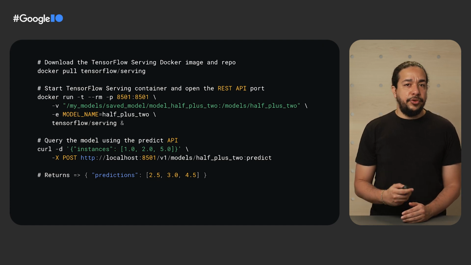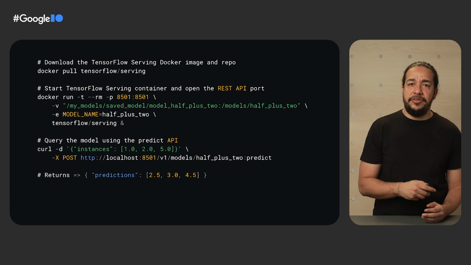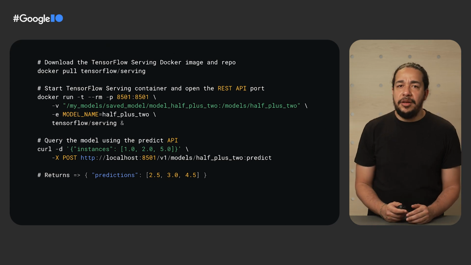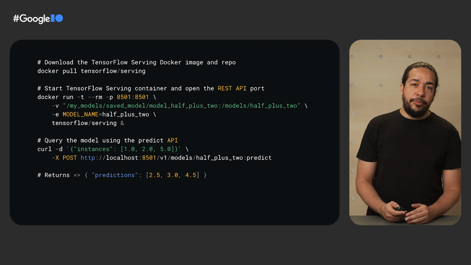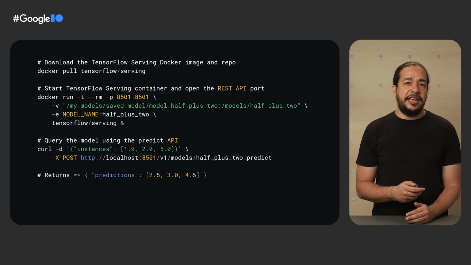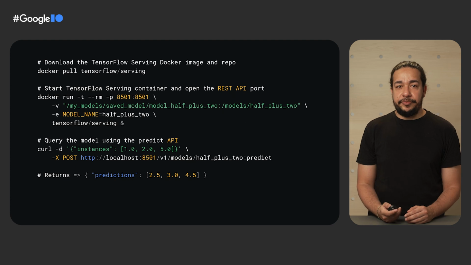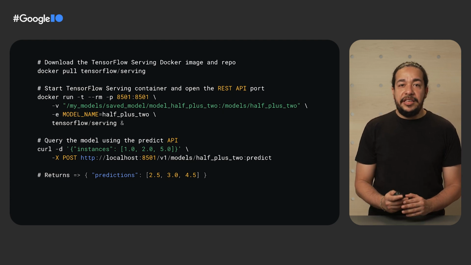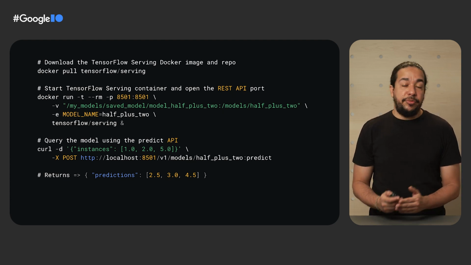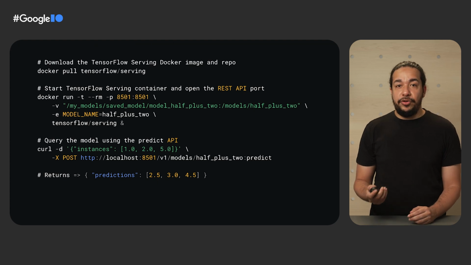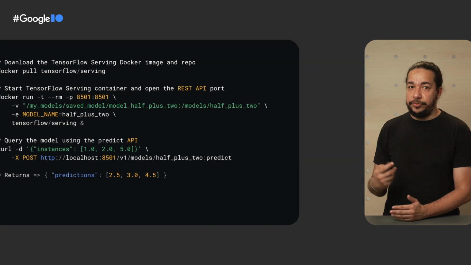Here, the example is using a simple model that gets the input, divides by 2, and adds 2, but you can use any TensorFlow model you'd like. For example, you could download the model from TensorFlow Hub and use it instead, like the birds one we tested earlier. Let's not forget that if you are a JavaScript developer, as we mentioned before, you can serve a model using a Node.js instance using the same TensorFlow.js API we mentioned.